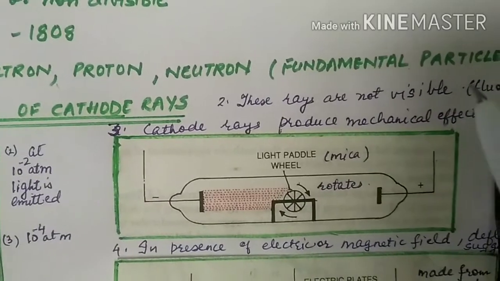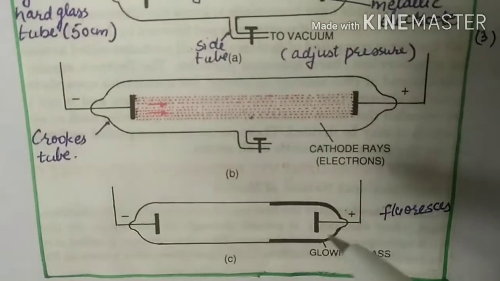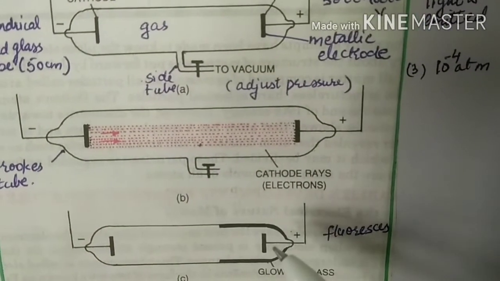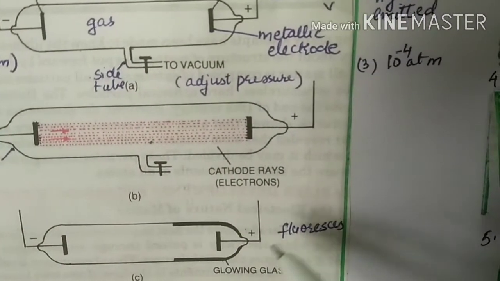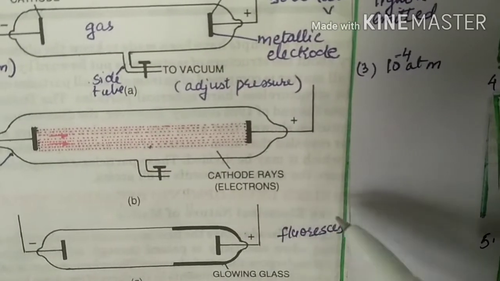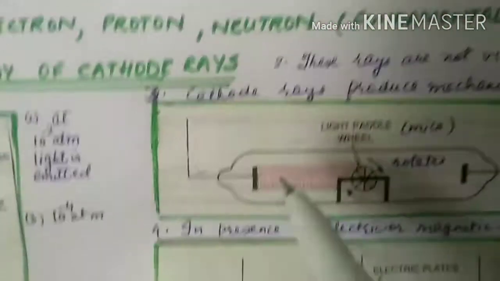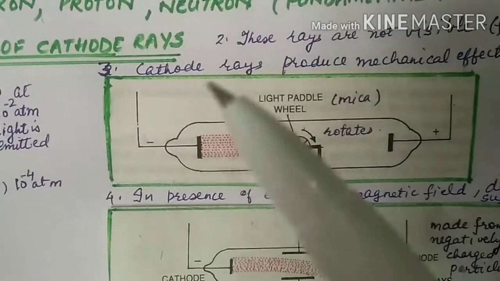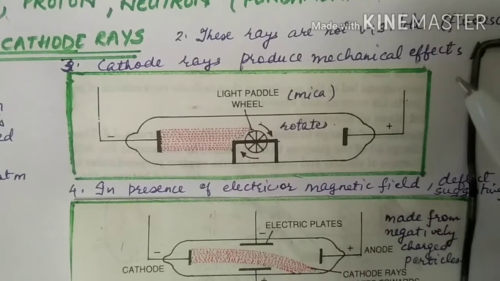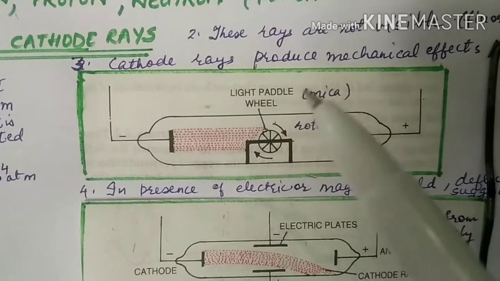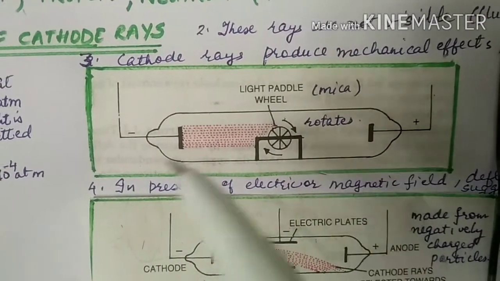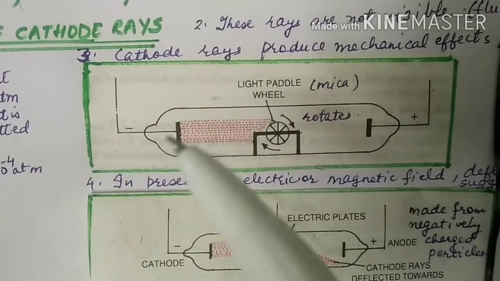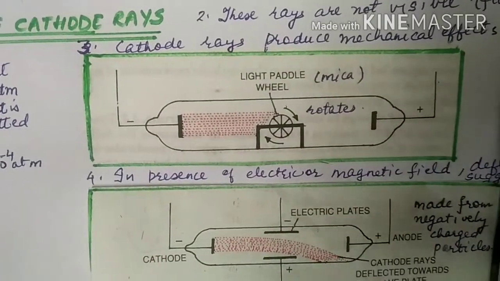Their presence can be felt by the process of fluorescence. That is, when they are traveling from cathode to anode, they are not visible, but when they strike the hard glass, they cause fluorescence, and thus it is known that cathode rays were formed. Third property is cathode rays produce mechanical effect. When a light paddle wheel made of mica is placed in the path of cathode rays, it starts rotating, proving that it has mechanical effects.